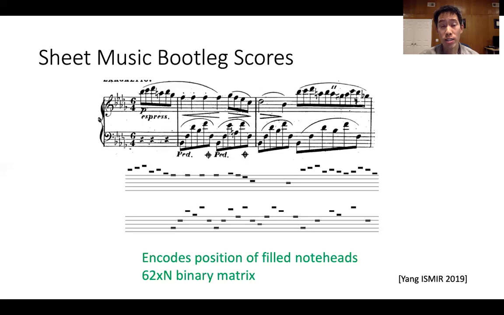In this slide, you can see a short section of sheet music and its corresponding bootleg score. Note that the gray staff lines shown here are included just as a visual reference, but are not present in the actual feature representation.